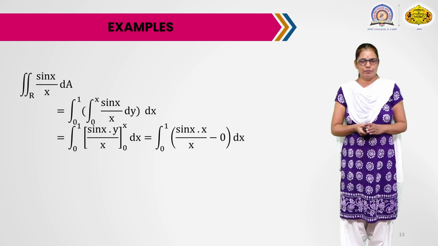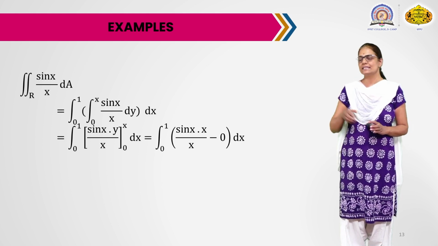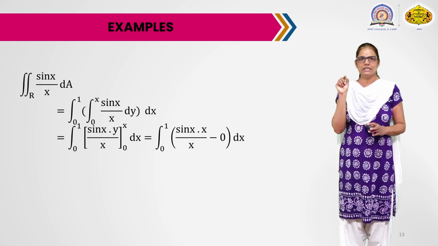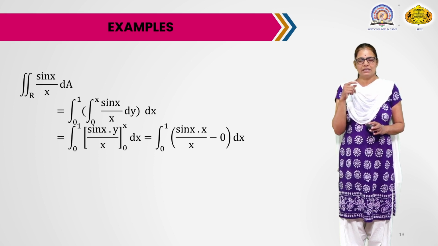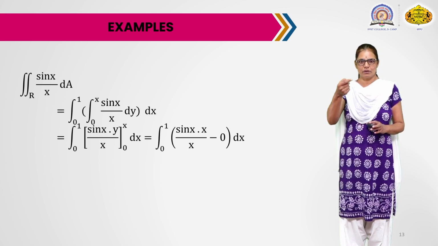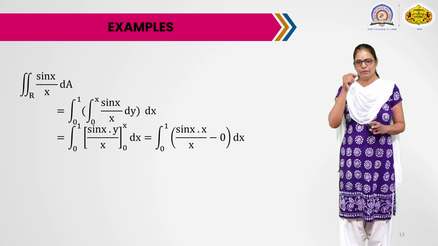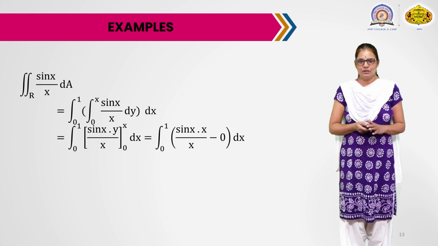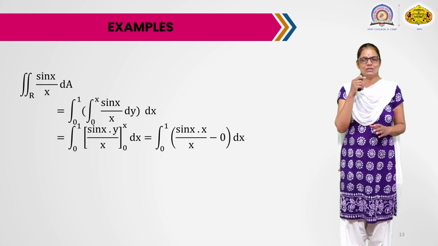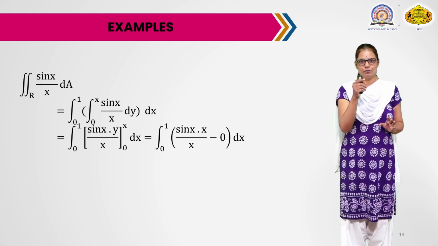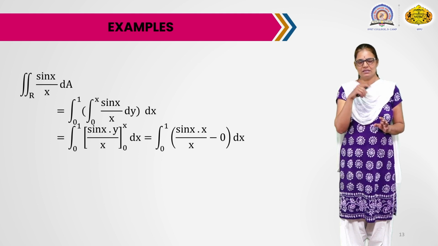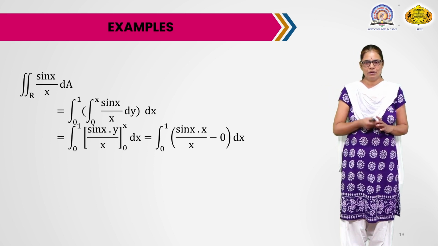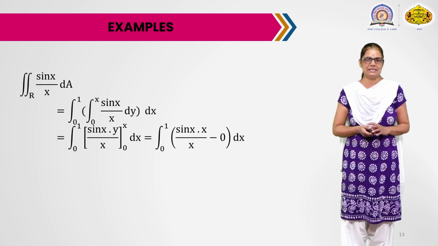Now we integrate the given function with respect to y. Since sin x upon x is a constant with respect to y, we write it outside the integration, and just 1 is remaining. The integration of 1 is y, and we apply the upper and lower limits. The lower limit is 0, and the upper limit for y is x. Putting in the upper limit x minus the lower limit 0, the total is x. So that x gets cancelled here. We apply the upper and lower limits: first put y equals x, minus, in the same bracket put y equals 0, so the second term definitely becomes 0. Here x gets cancelled, and only sin x is remaining.